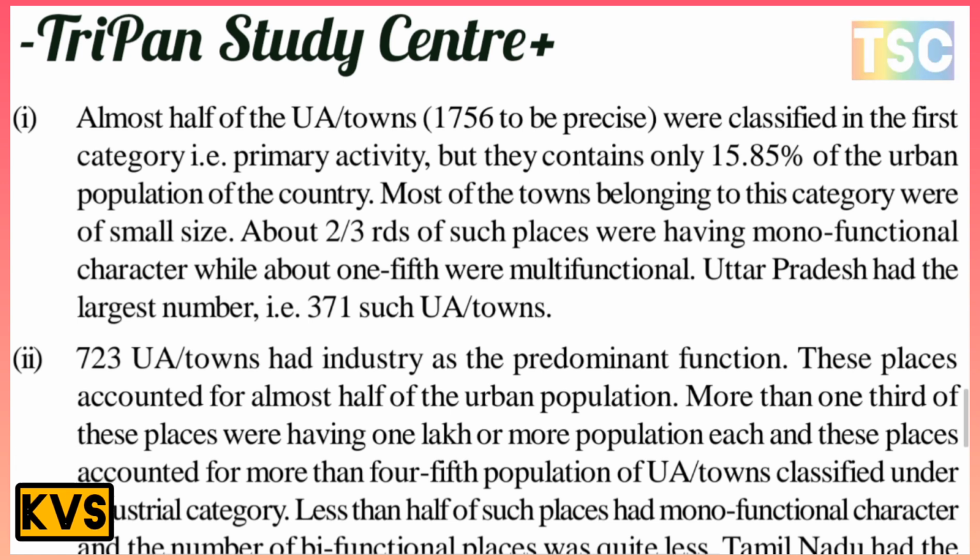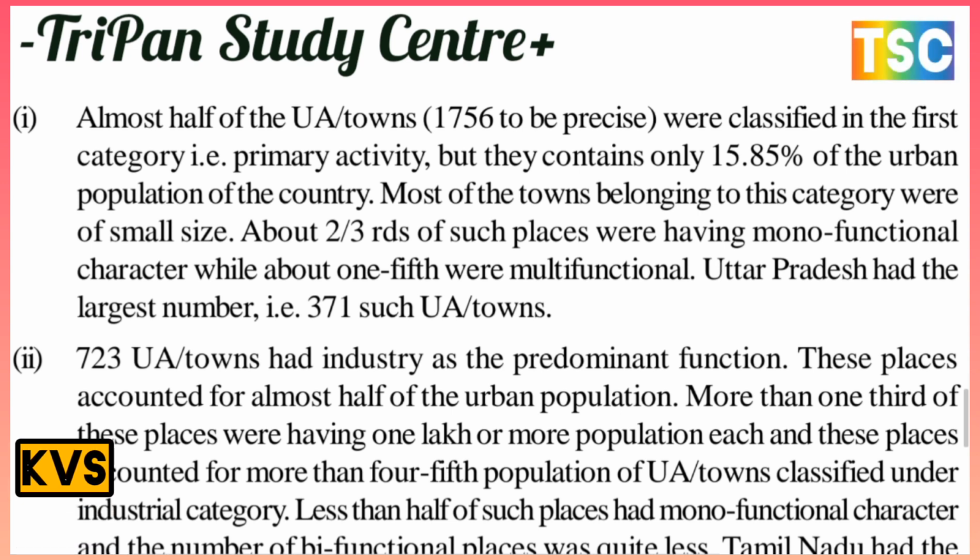Most towns belonging to this category were of small size, and about two to three thirds of such places have a mono-functional character. About one fifth were multi-functional. Uttar Pradesh has the largest number, 371 such UA towns. The next category is 723 UA towns with industry.